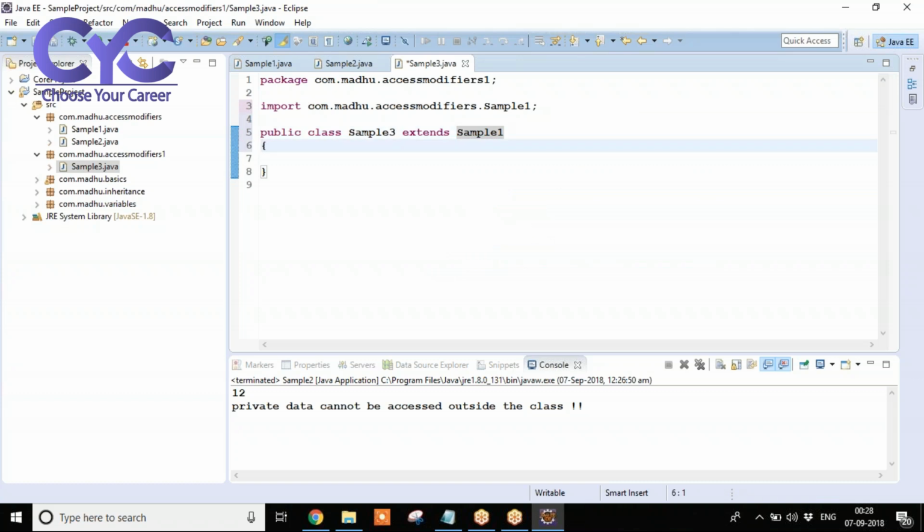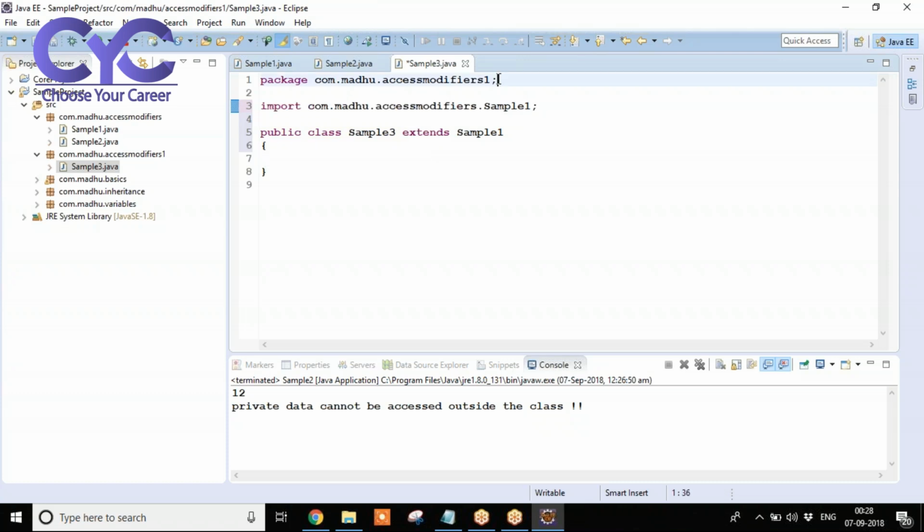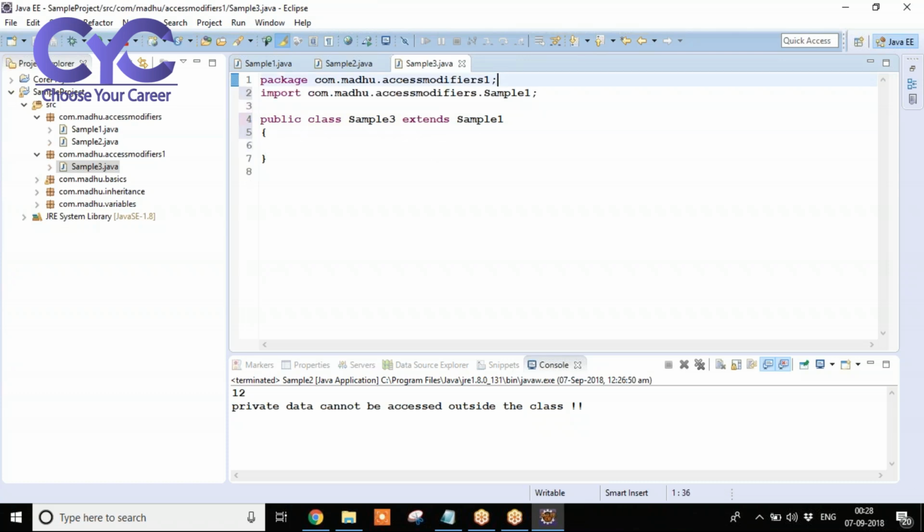Whenever we are inheriting this data from sample1, automatically that package is going to be imported. That is a different package, right? Automatically that package will be imported in Eclipse. Eclipse will take care of all these things. We don't need to write. If you are working with Notepad, we need to type all these things. But here, Eclipse will generate. No issues. Clear, right?